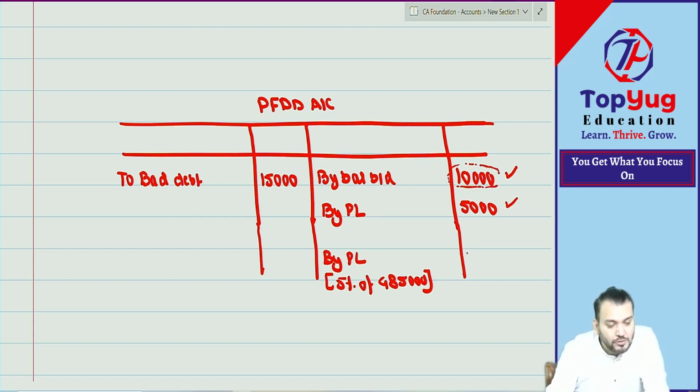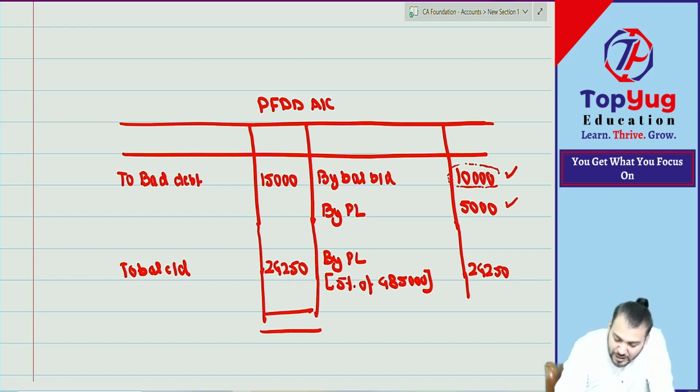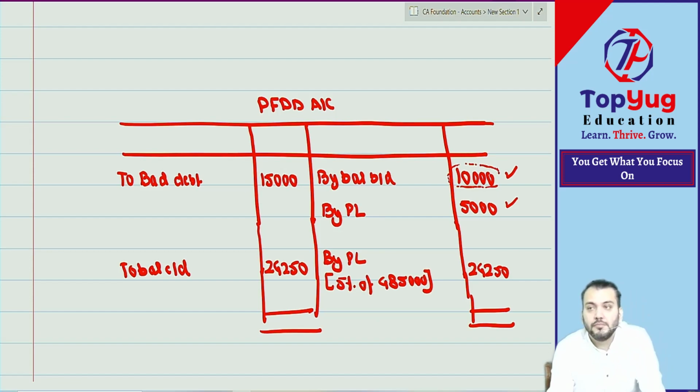5% of 4 lakh 85,000. How much? 24,250. And what is the balance? The balance carried down will be how much? 24,250 only. Have you understood this account? This is the closing balance of this account.